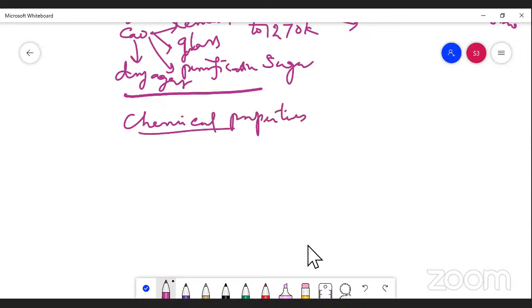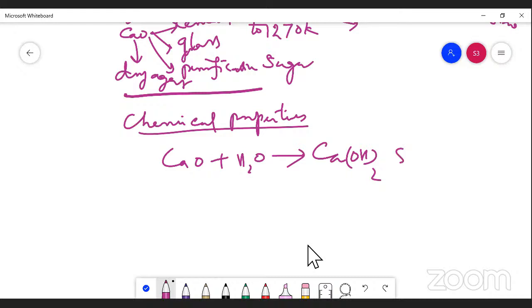Take calcium oxide; when it dissolves in water, what will be the product? Calcium hydroxide is formed. It is called slaked lime. The point you should understand.